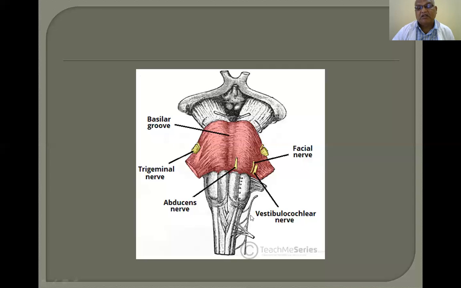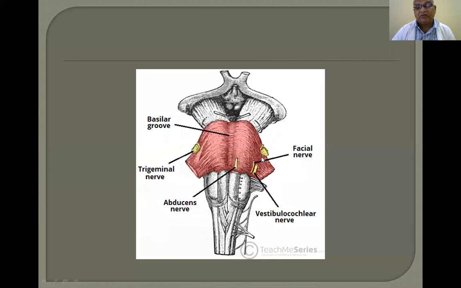Four nerves arise from the medulla. Four nerves are associated with the pons. Two nerves are associated with the midbrain, and one and two are associated with the forebrain. So there are 12 cranial nerves attached to the brainstem, and their position is also shown in this diagram.